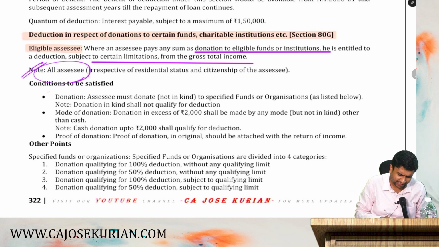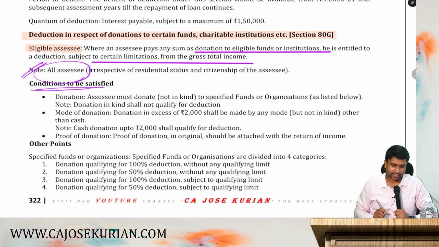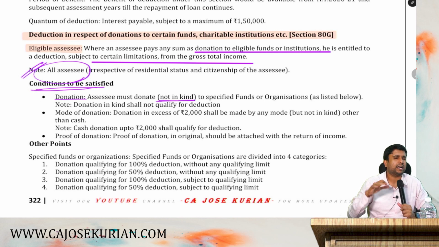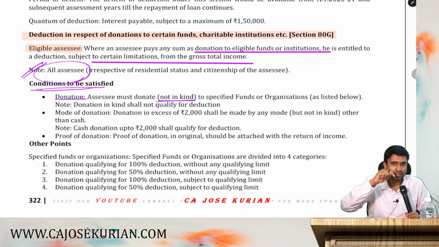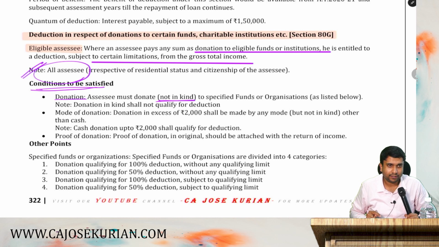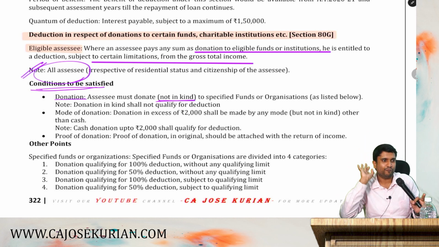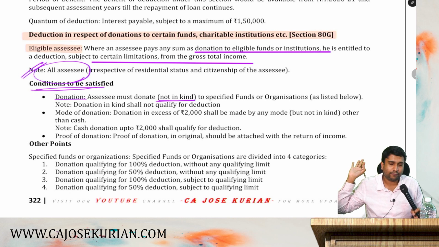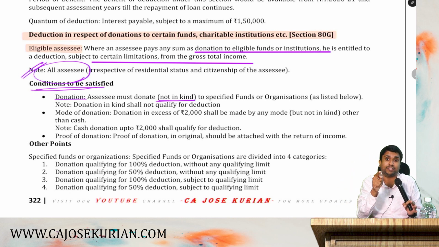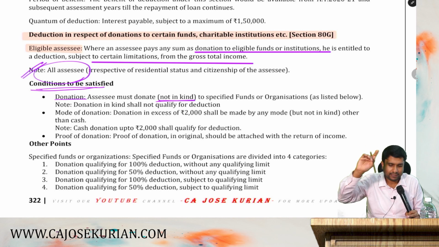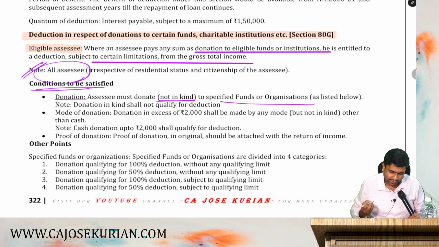Moving on. There are certain conditions to be satisfied for claiming 80G deduction. Condition number 1, the donation should not be in kind. What do you mean by kind donations? The donation has to be in monetary terms. Don't give any kind donations and claim it as a deduction. If the income tax department gave a deduction for kind donations, then what people will do, they will give all the old things and start taking donations by putting some value. And the department says, we won't give you any deduction if you have donated in kind. You give it in monetary terms to the specified funds or organizations. Donation in kind shall not qualify for deduction, as I've told you.